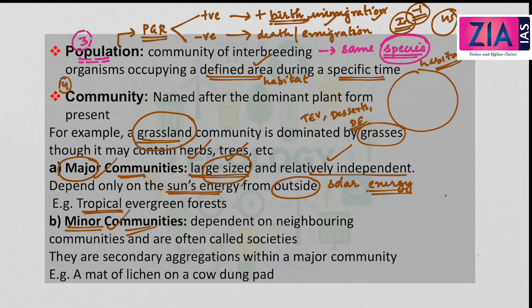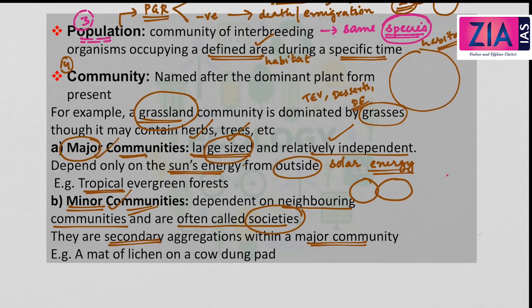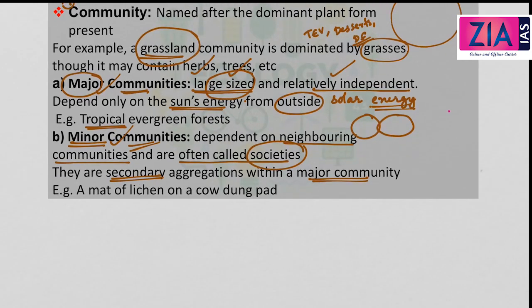We also have minor communities which are dependent on neighboring communities and are often called societies. So minor communities, they are often dependent upon the neighboring communities, and they are secondary aggregations within a major community. So minor communities can be seen within the major community.